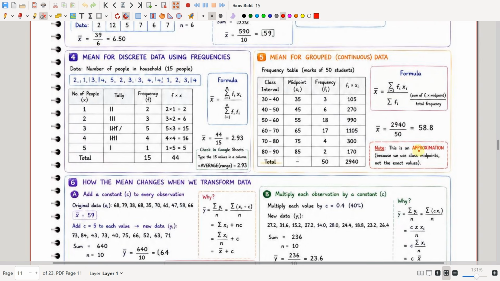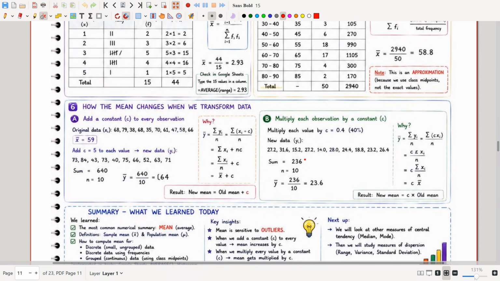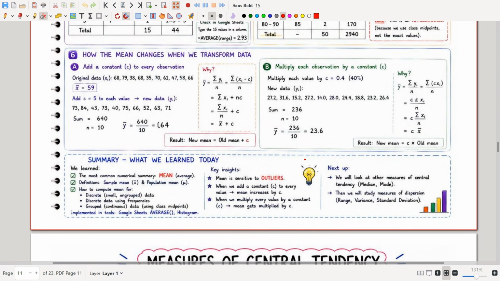So this is an approximation since we are using class midpoints, not the exact values. Okay, the mean for the grouped data will be an approximation because we are not using the exact values, we are just using the midpoints here. Okay, so let us see how the mean changes when we transform the data.